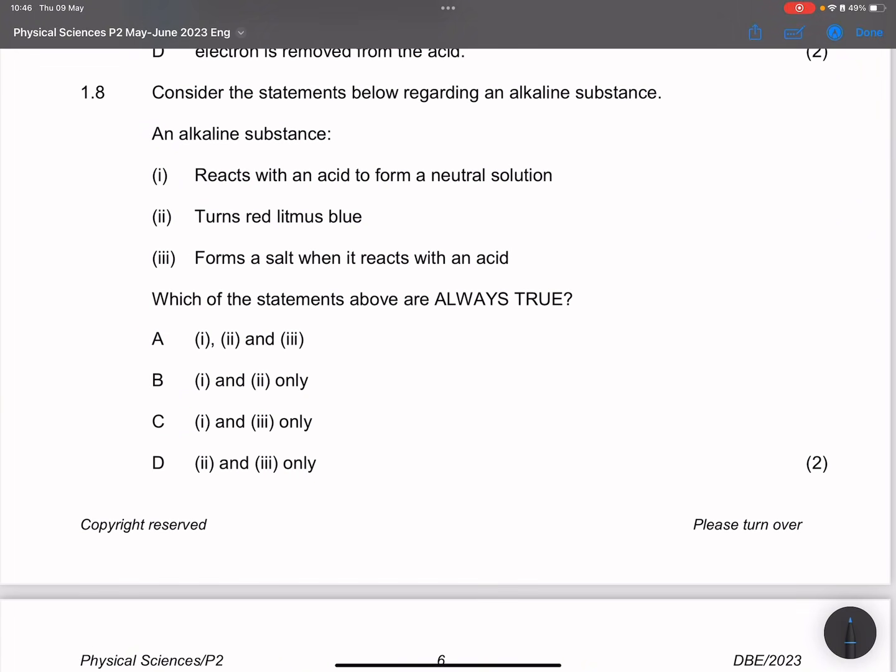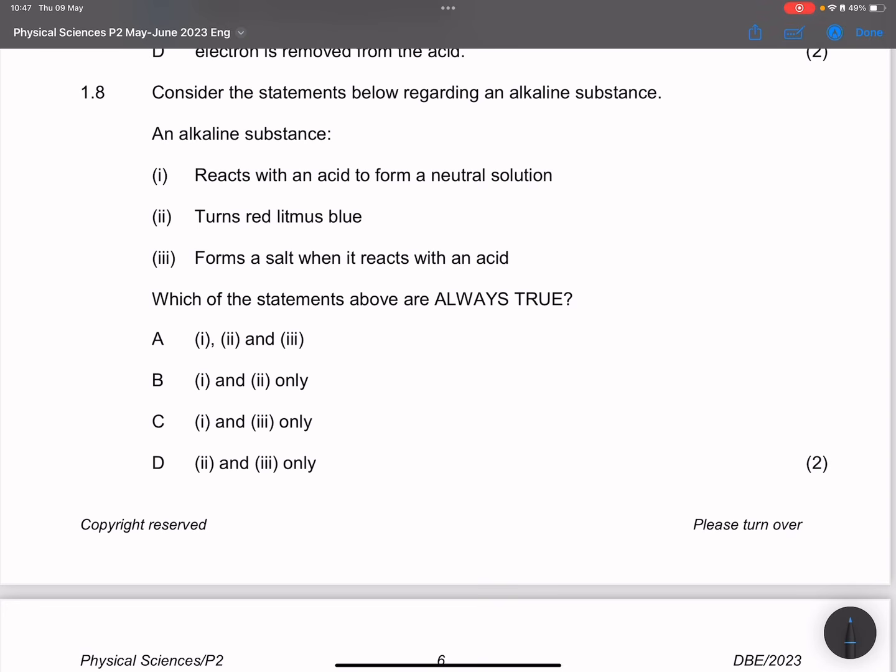Now they say consider the statement below regarding an alkali substance. Firstly, they say an alkaline substance reacts with an acid to form a neutral solution. I would believe that statement. Of course, if they are in the right measures, they will neutralize each other. The next one says turns red litmus blue. Definitely. When we put an alkaline solution, red litmus turns blue. So you'd have to know that.